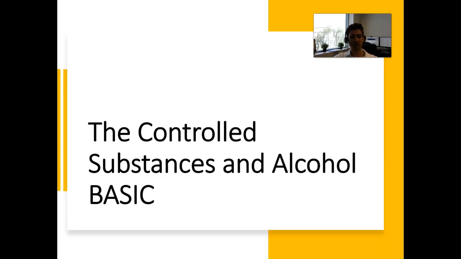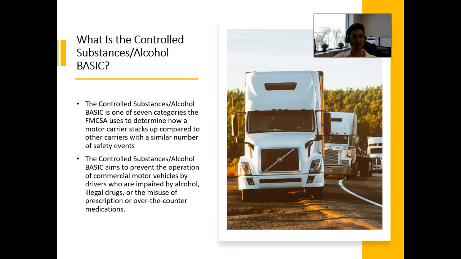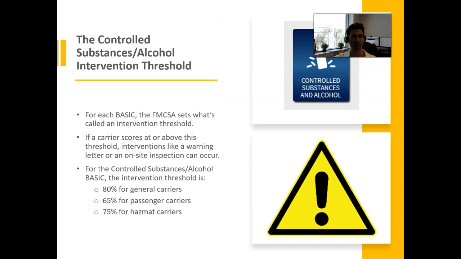The Controlled Substances and Alcohol BASIC. This BASIC is one of the 7 categories used to determine how a motor carrier stacks up compared to other carriers with a similar number of safety events. It aims to prevent the operation of CMVs by drivers who are impaired by alcohol, illegal drugs, or the misuse of prescription or over-the-counter medications.